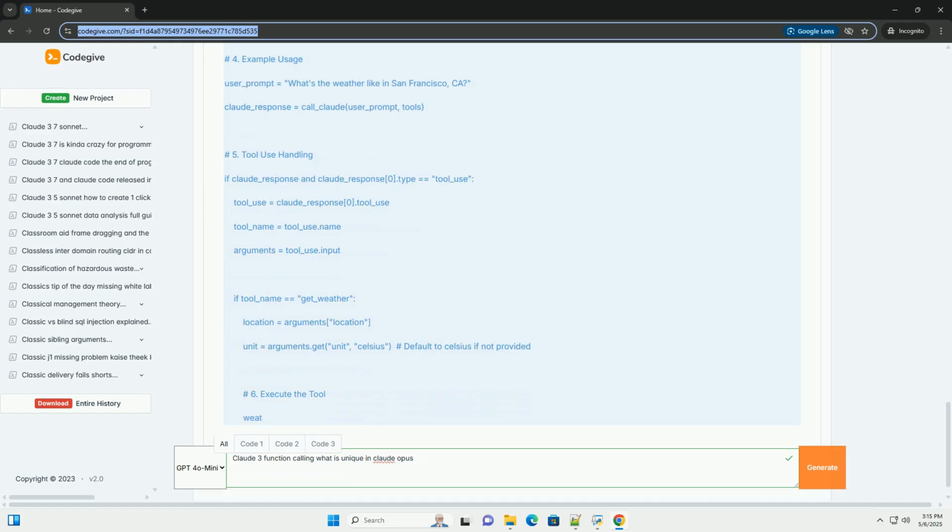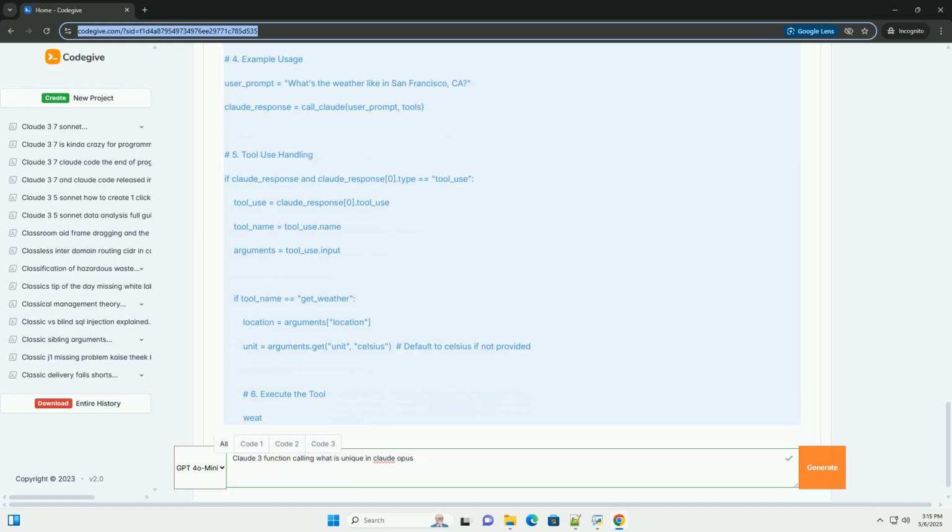Complex tool definitions: use nested objects and arrays in your tool definitions to represent more complex data structures. Conditional tool use: use prompt engineering to guide Claude to use different tools based on the user's input or the current context. For example, if the user asks about travel arrangements, use the book_flight tool. If the user asks about the weather, use the get_weather tool.